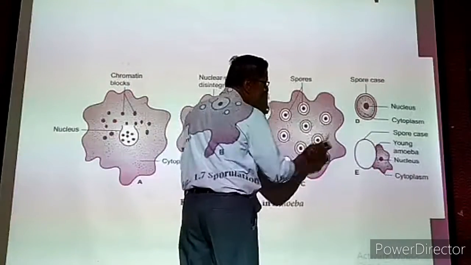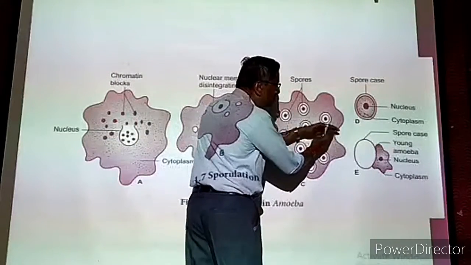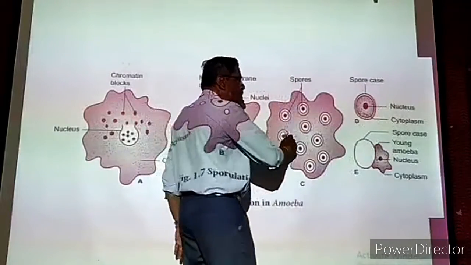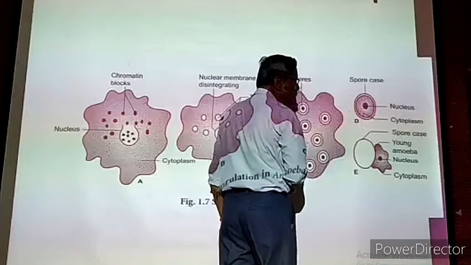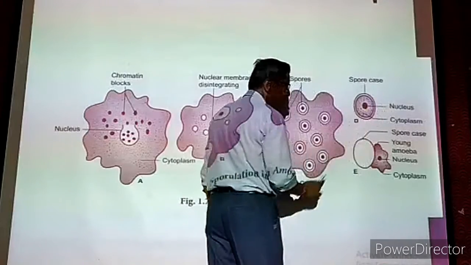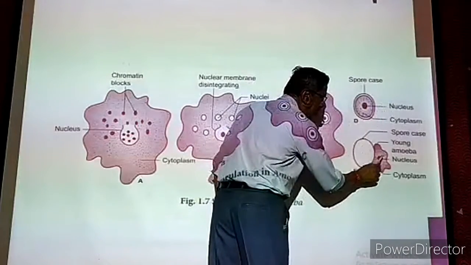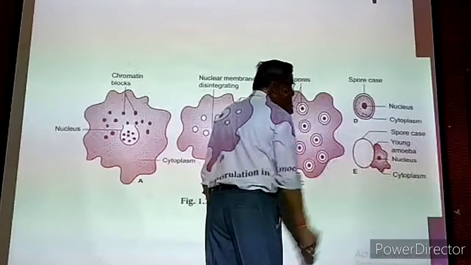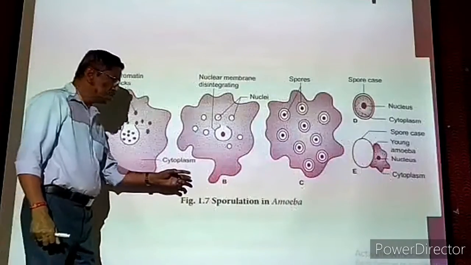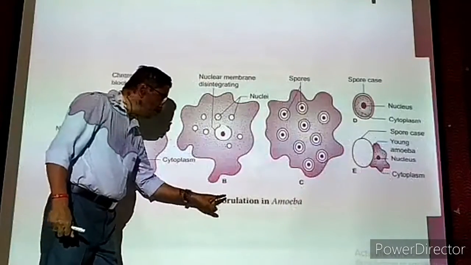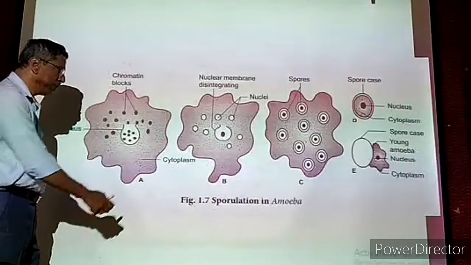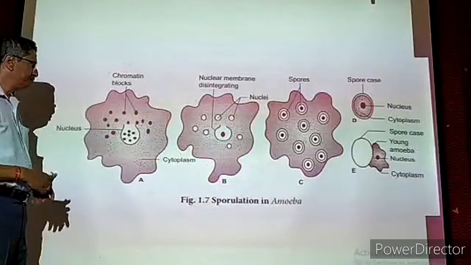Now once the spores are well developed, the outer membrane is split open, releasing all the spores. The number of spores may be any number, but all the spores are released. Now this is one spore which is released, like that another one. Now from each spore, one amoeba will develop. Now this is the spore. From this one amoeba is developed and it changes shape and becomes a tiny amoeba. So this is called sporulation because spores are produced. It is more or less the same as multiple fission. That is the next method of reproduction, sporulation in amoeba.